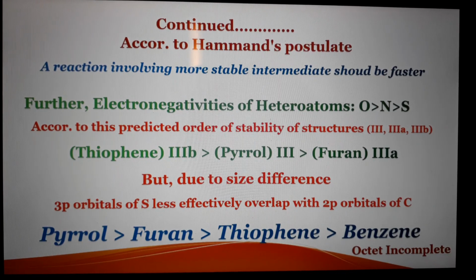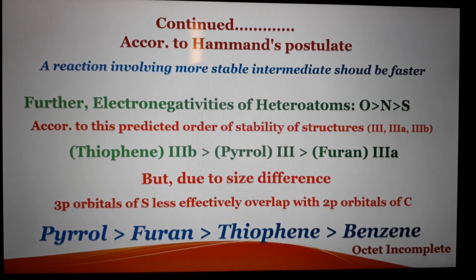There is no structure in which each atom has a complete octet. So benzene is less reactive, with a lesser relative rate toward electrophilic substitution reaction, as compared to five-membered heterocyclic compounds.